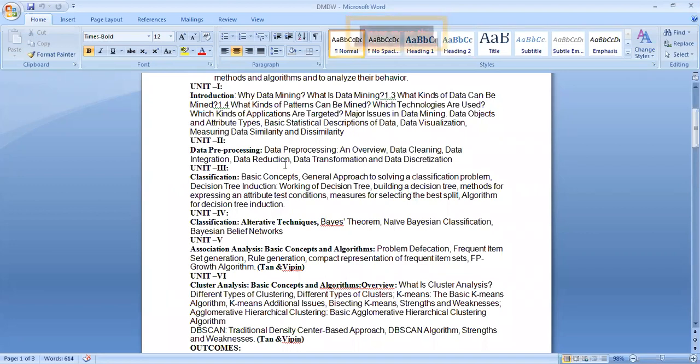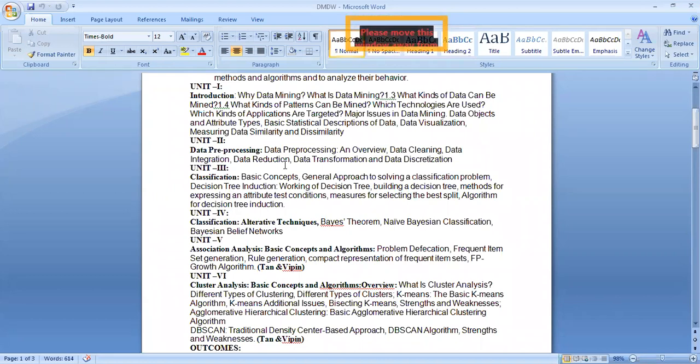That includes problem definition, frequent item set generation, rule generation, compact representation of frequent item sets, and the FP-growth algorithm. Using the Apriori and FP-growth algorithms, the items frequently purchased by the customer are represented as one group. That is the market basket analysis. You can do it with these algorithms and generate frequent item sets. That is the association analysis.